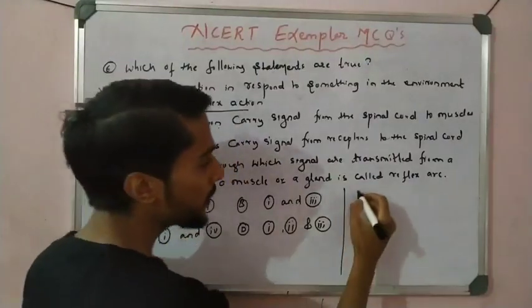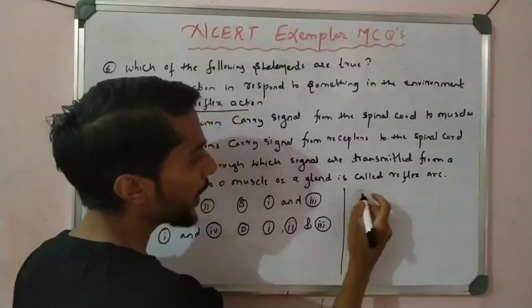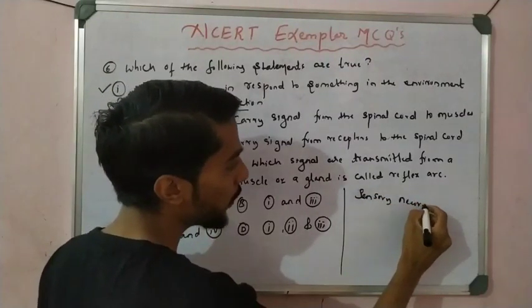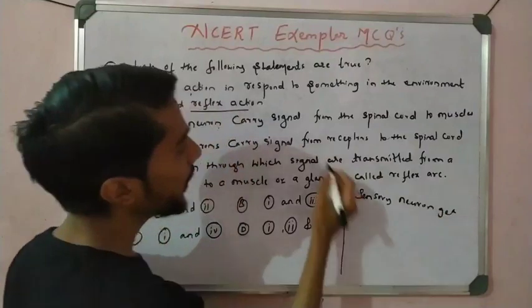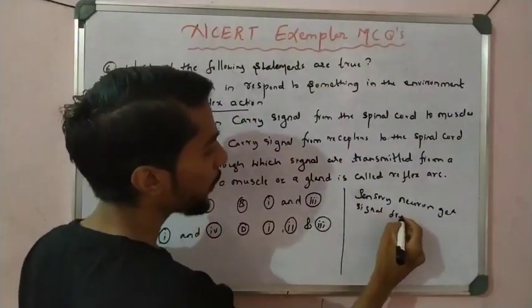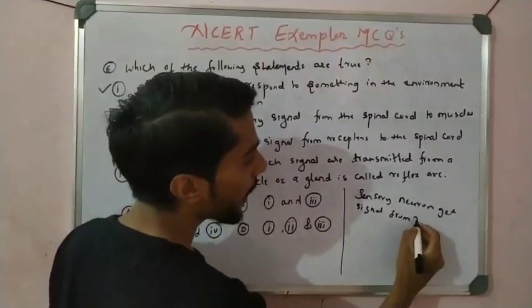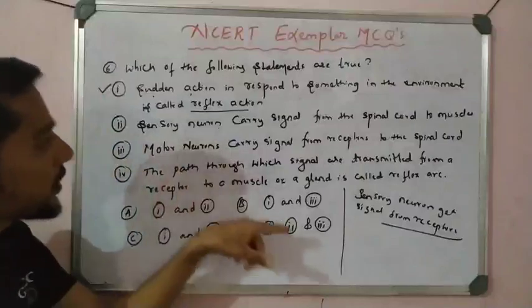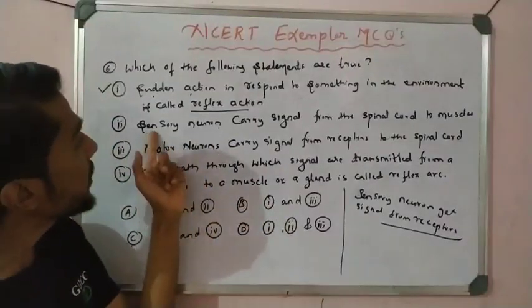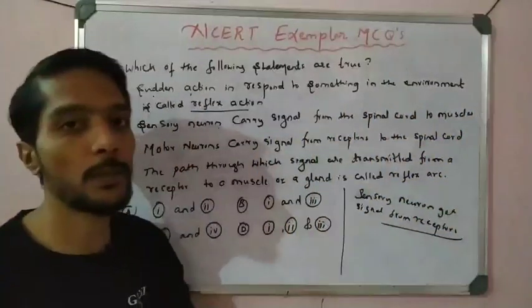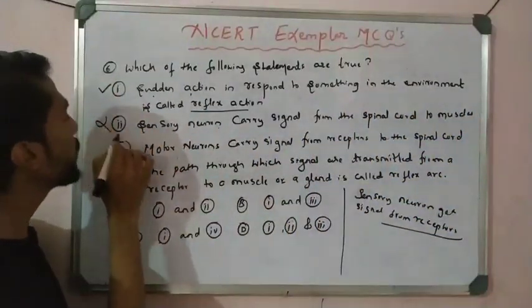Sensory neuron gets a signal from receptors, that is correct, but here the reverse is given. So statement 2 is wrong.